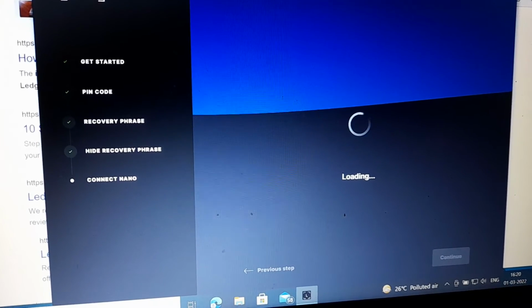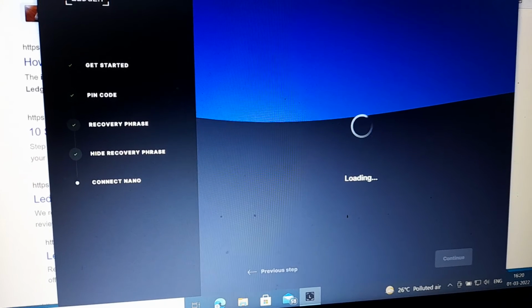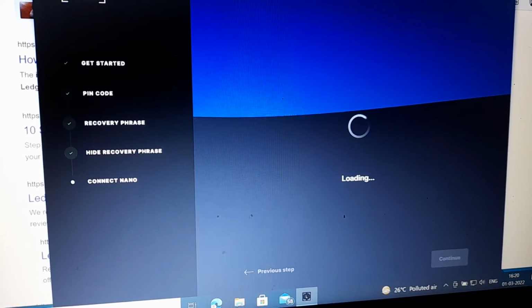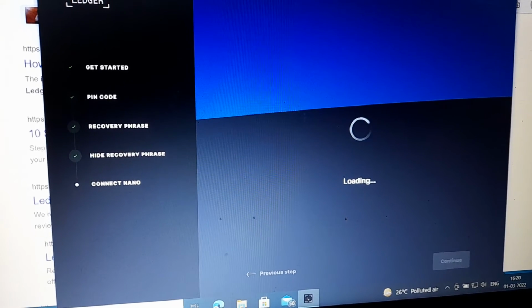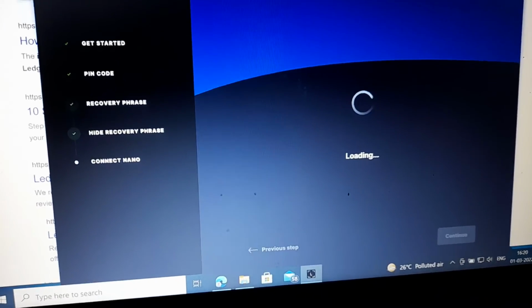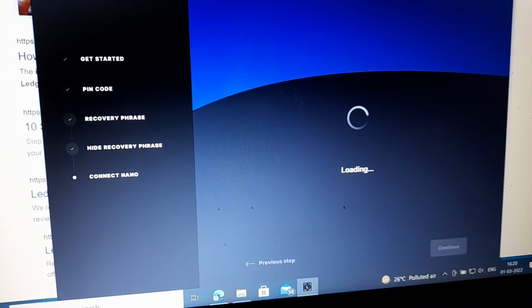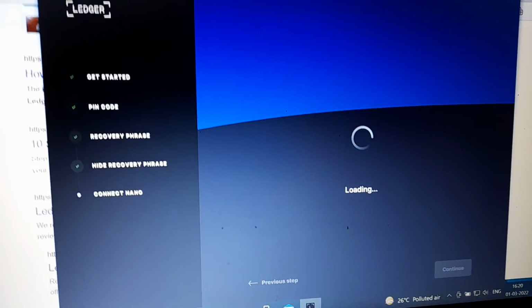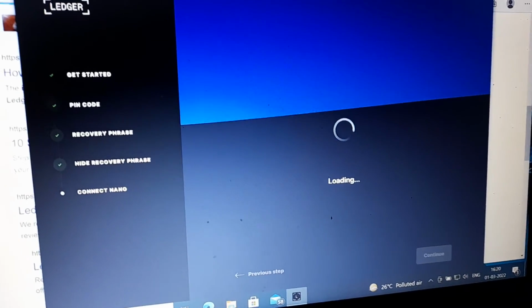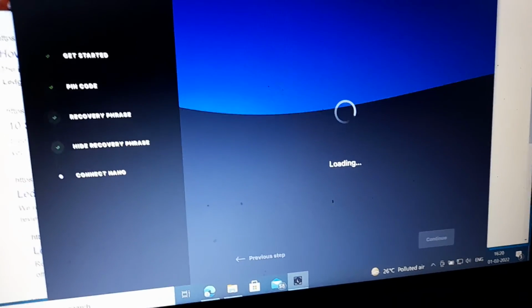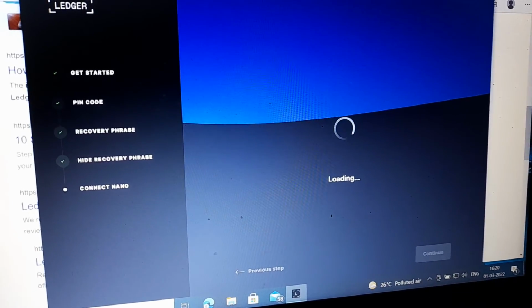There's no sign of the device completing the setup, and I am not seeing the Ledger Live window. The interface of the Ledger Live is not coming, and this is not being recorded. I have tried this several times.